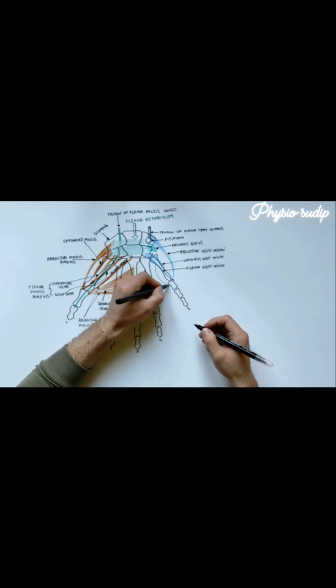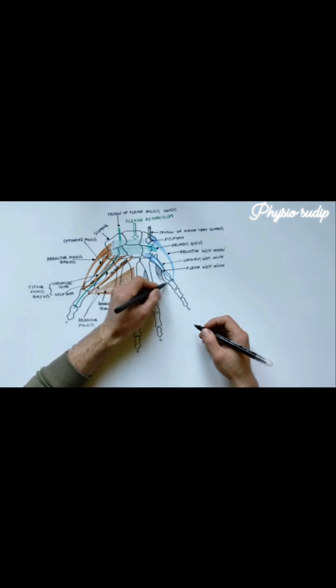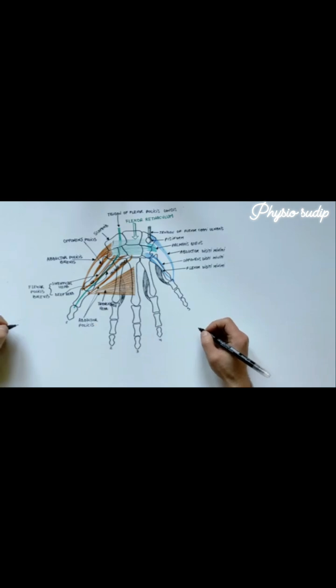The third and last palmar interosseous muscle originates from the lateral side of the fifth metacarpal bone and inserts into the lateral side of the base of the proximal phalanx of little finger. An important observation is that origins and insertions of the palmar interossei muscles are facing the midline of the hand.